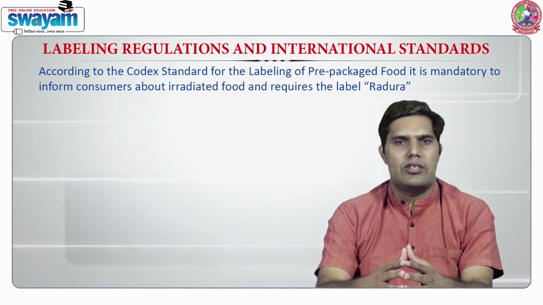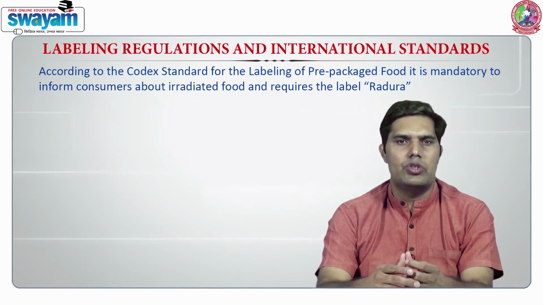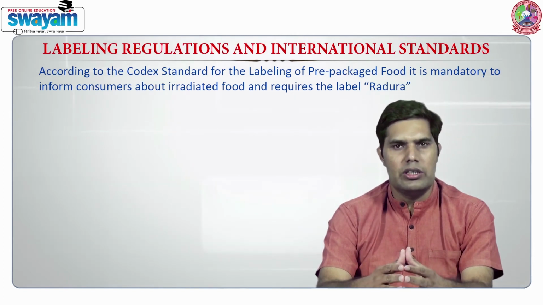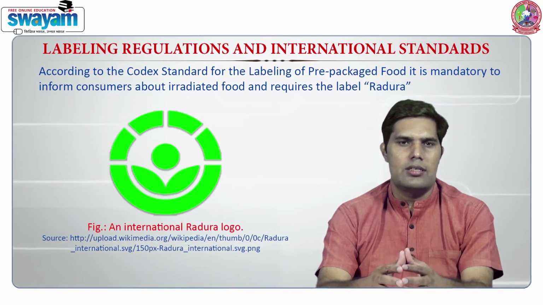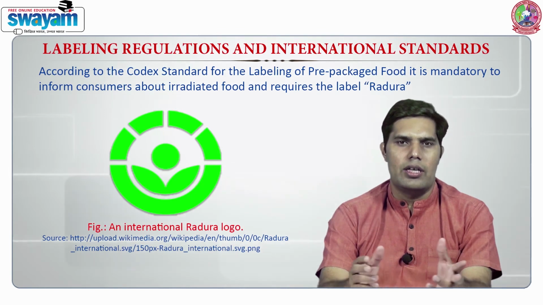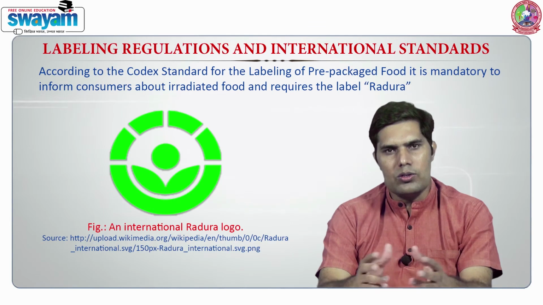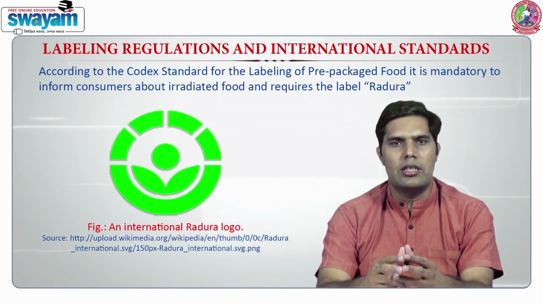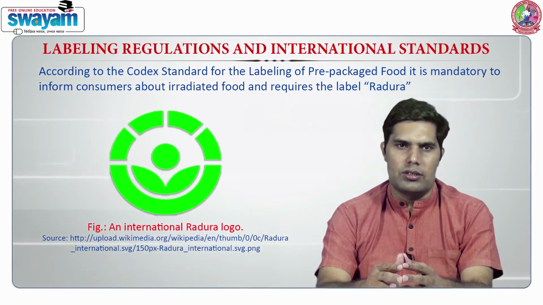According to the Codex standard for labeling of pre-packaged food, it is mandatory to inform consumers about irradiated food. It requires the label Radura, which is an international symbol of radiation, on any food that has been treated by ionizing radiation or contains irradiated ingredients, and also a statement indicating that the food was treated with radiation.